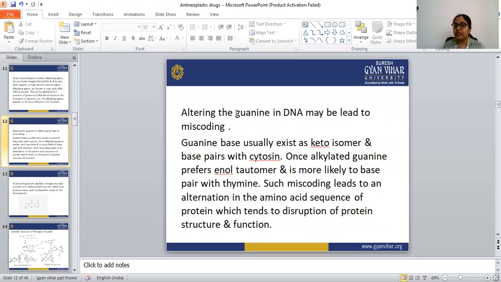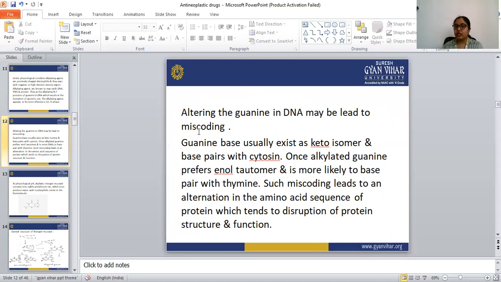Altering the guanine in DNA may lead to miscoding. If the guanine structure changes in DNA, that may lead to miscoding.